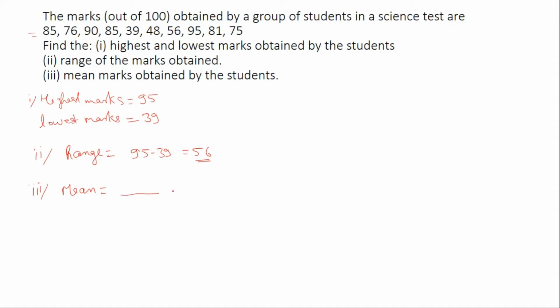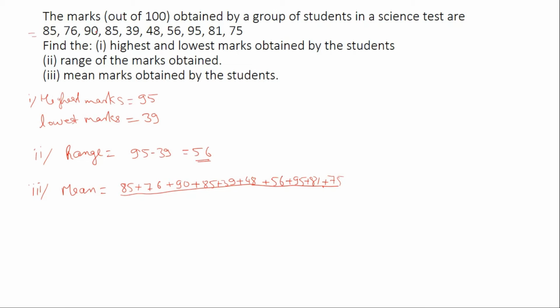So what we have to do, we have to add all, like 85 plus 76 plus 90 plus 85 plus 39 plus 48 plus 56 plus 95 plus 81 plus 75 by how many observations are there?